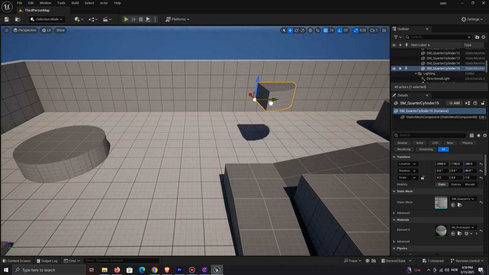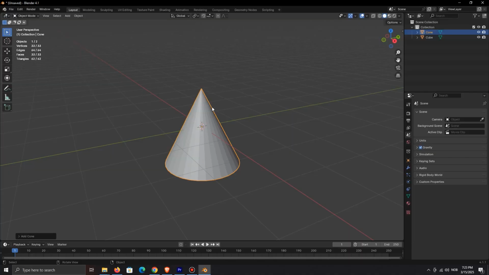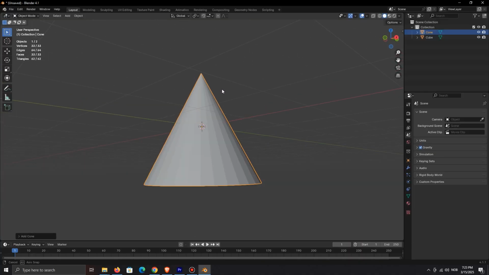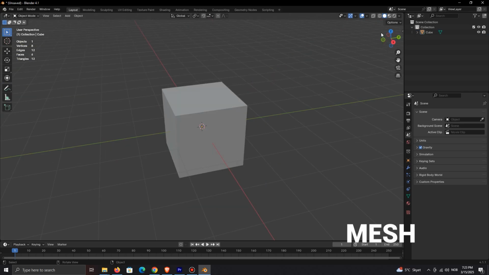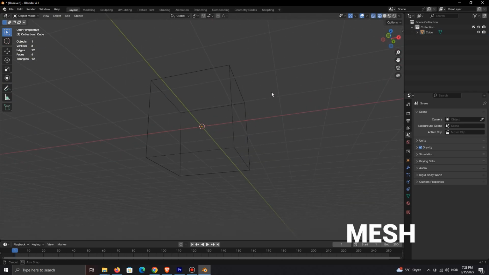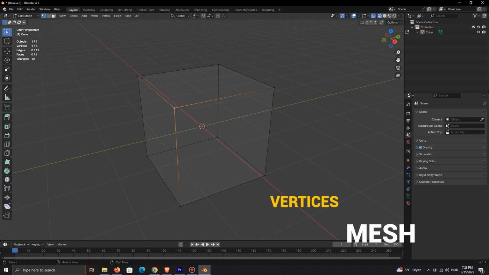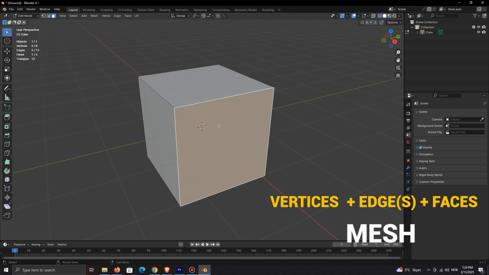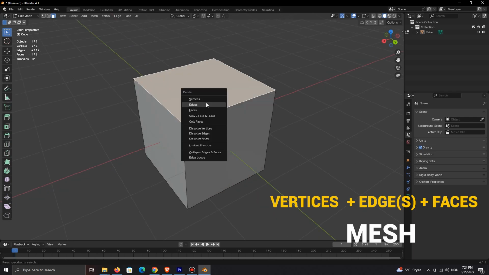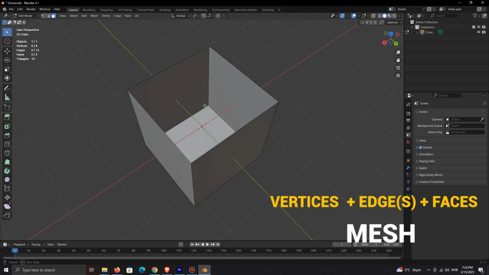Let's start off by understanding how 3D geometry works. A 3D shape that exists in a game world is called a mesh. A mesh is simply three parts coming together. These parts consist of vertices, edges, and faces. So for example, this cube consists of multiple vertices, edges, and faces.